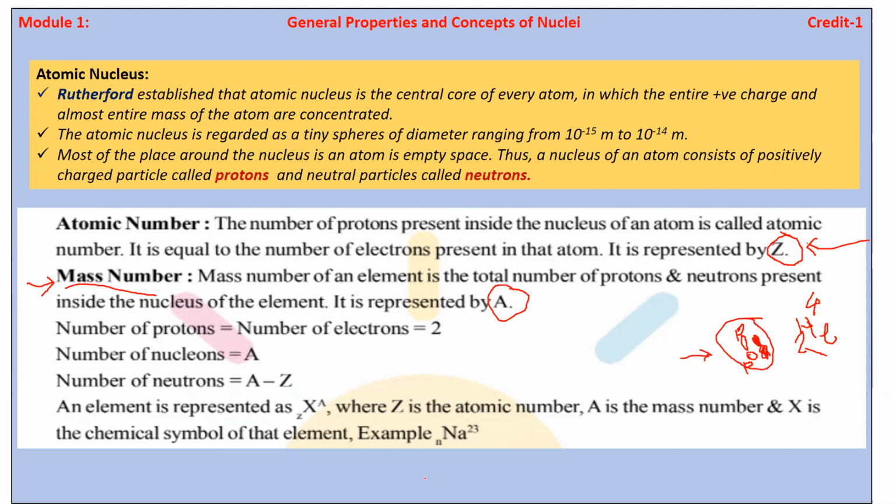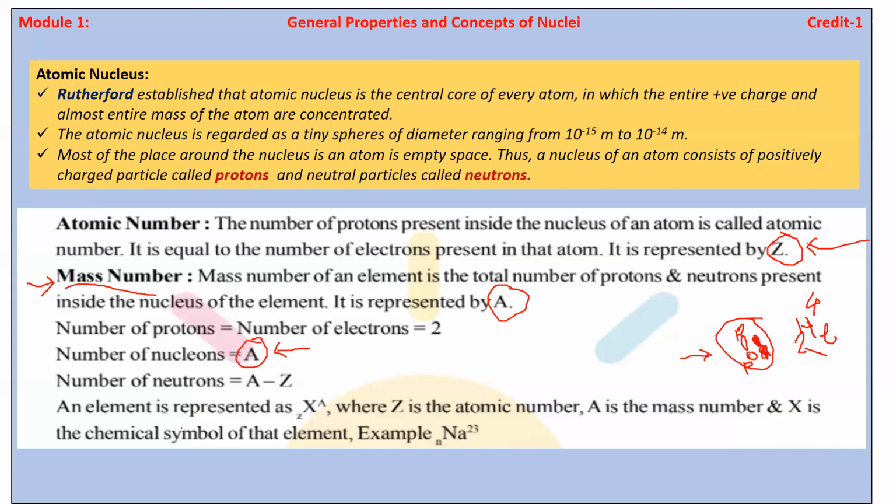Now the number of protons means the number of electrons too. Means equal numbers of protons and electrons are present inside the atom. Okay, so the number of nucleons is also represented by capital A. Mass number and nucleons, that is nothing but the same. Keep in your mind that nucleus and nucleons are different. So nucleons means nothing but the mass number. Nucleons are also denoted by capital A.